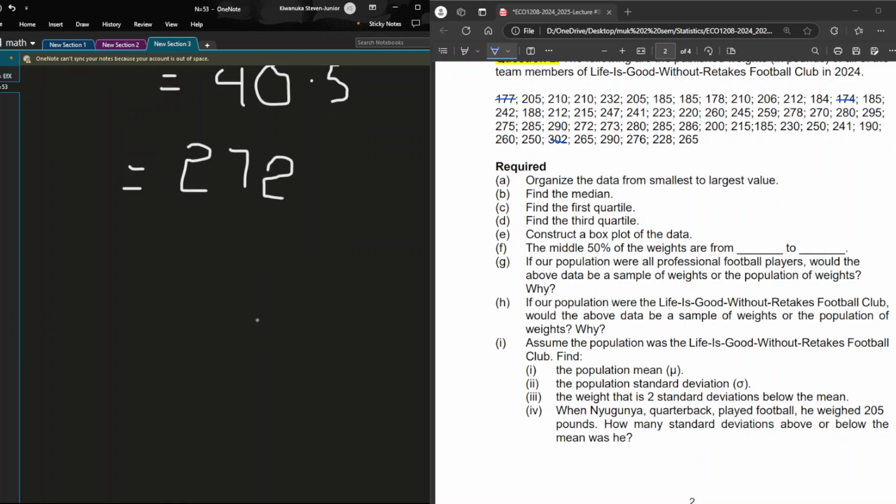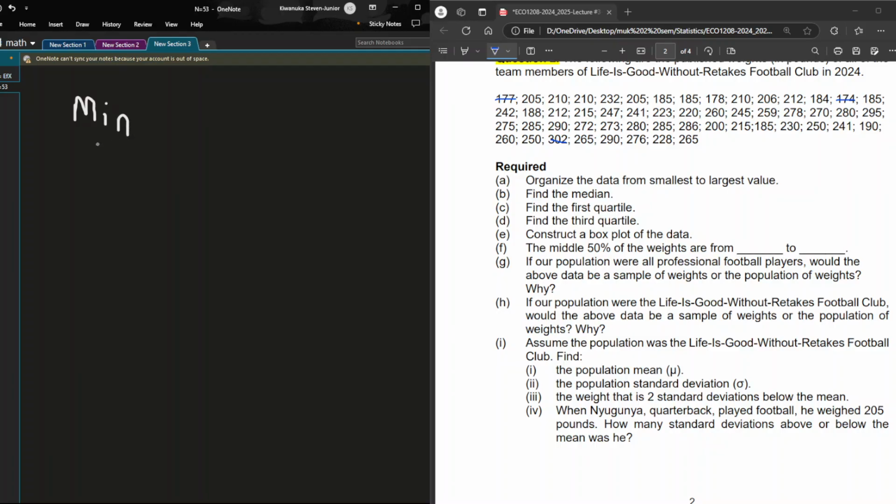And we are being told to construct a box plot. Those who didn't pick it up at the first one, I think it's high time you picked it up from here. To construct a box plot, we need the minimum number, the maximum from the given data, Q1 and Q3, and the median.